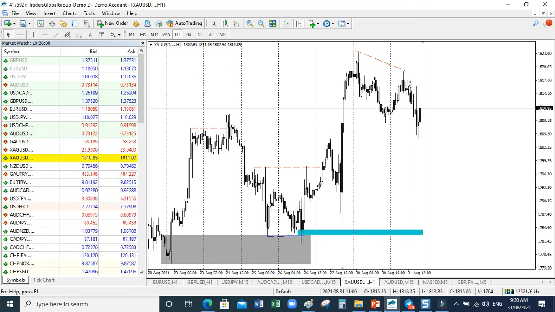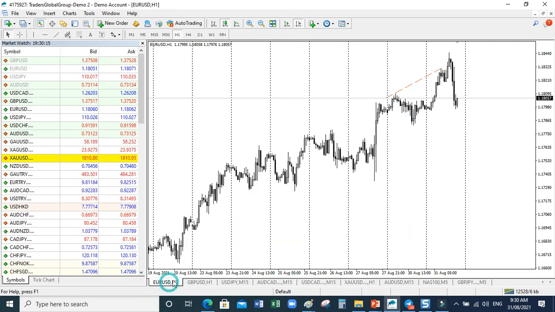So how to leg in? That is what I want to reserve for the executive VIP. We don't just leg in anyhow. Like in euro USD, if you leg in here, your stop will have been taken out, though gold will pay you up.